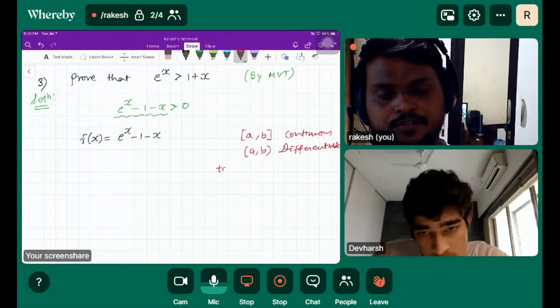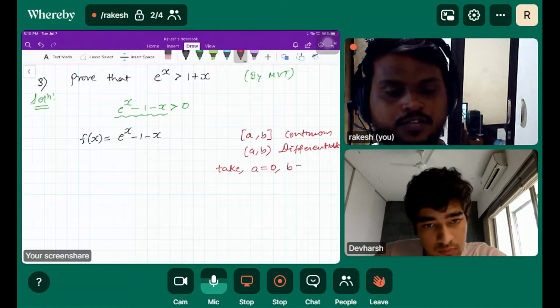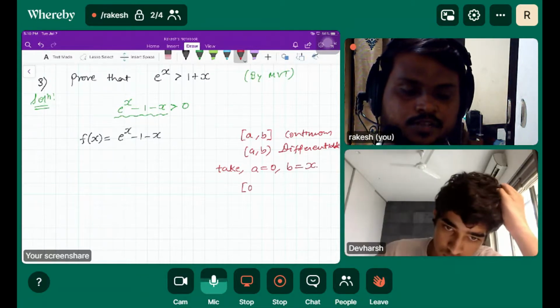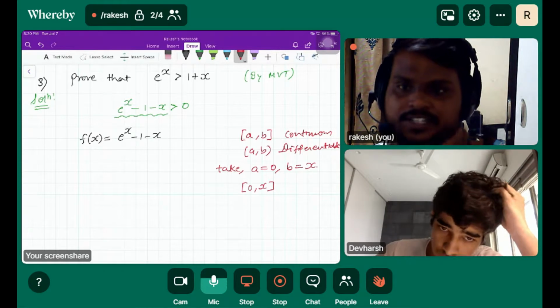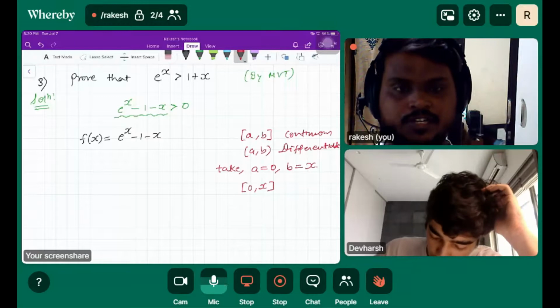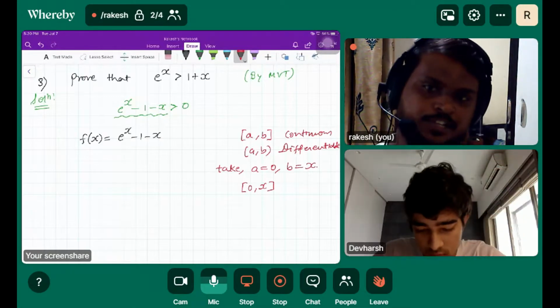So what do we take? We take a equal to 0 and b equal to x, so our limit is 0 to x. Since x is positive, x is greater than 0 obviously, so the lower limit is 0 and the upper limit is x. It is just to have x in the expression.